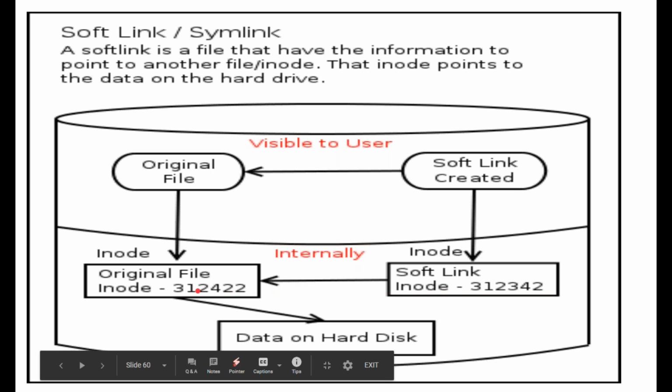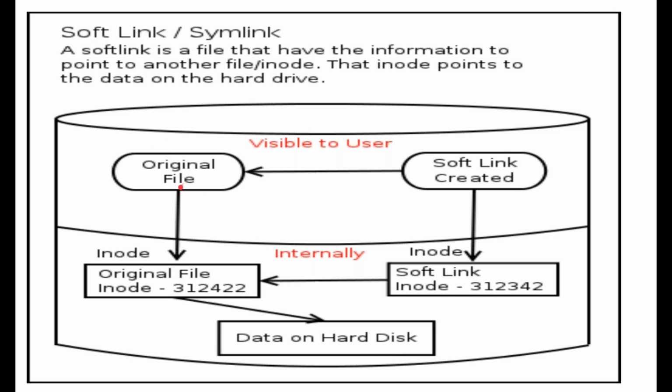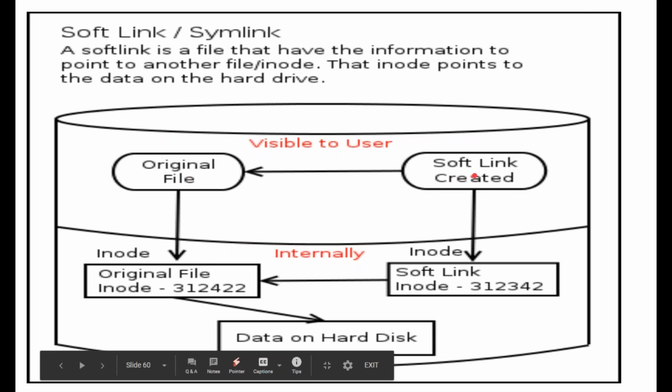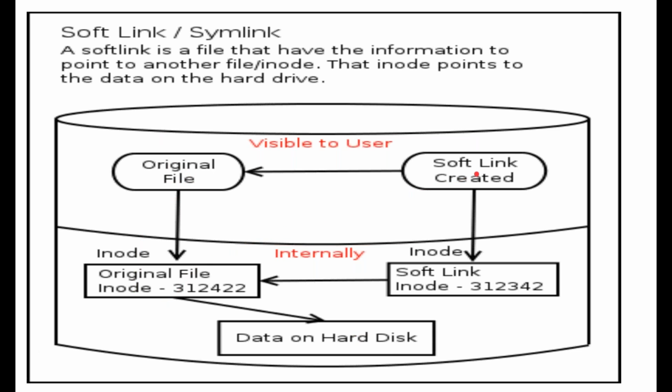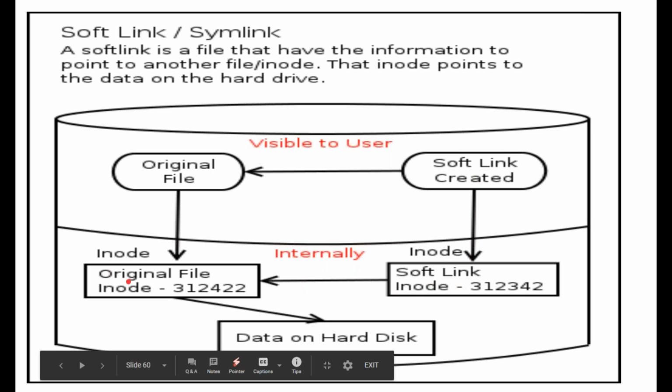Internally, it is pointing towards the original file, and this original file is pointing towards the data on the drive. So this is your original file, original inode number. This is your soft link outside the layer, and internally this link is also indirectly connected to your original inode number, and the original inode number holds the data on your hard drive.